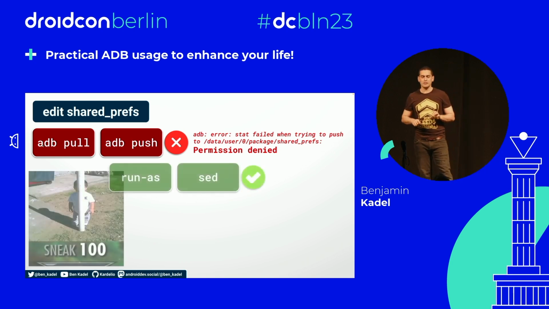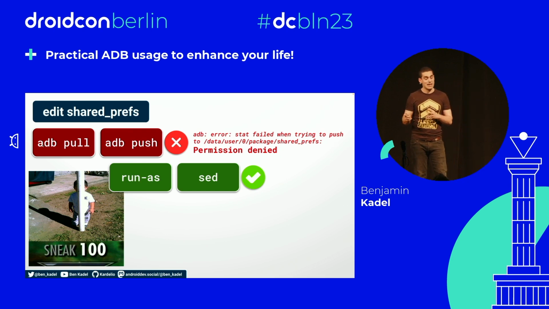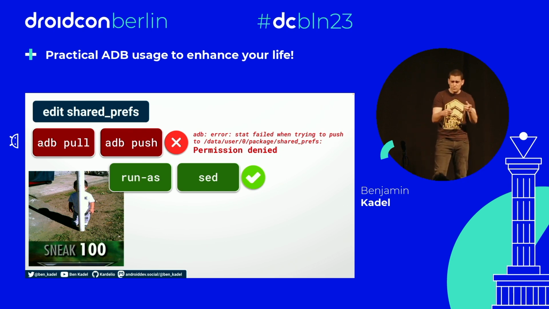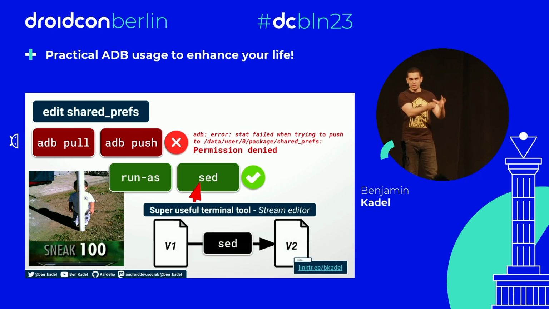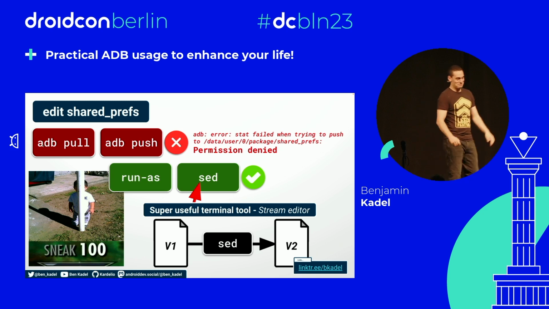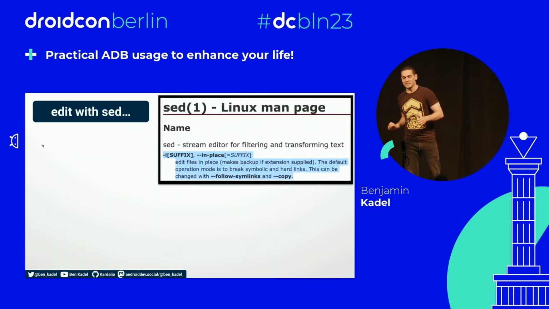But with a little fancy footwork, a combination of run-as and a program called sed, we can do exactly that. Now, sed, just as a little caveat, is a stream editor, and you've likely got it installed on all your machines as well. It takes one form of input, like hello world, and it runs some manipulation on it, a sed program. So, for example, change all the E's to A's, and then spits out how it would look.